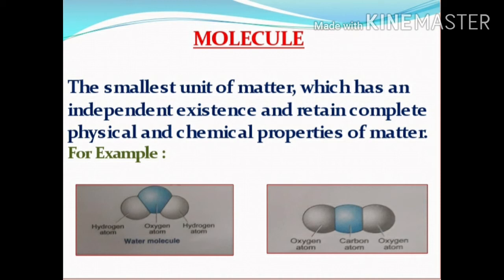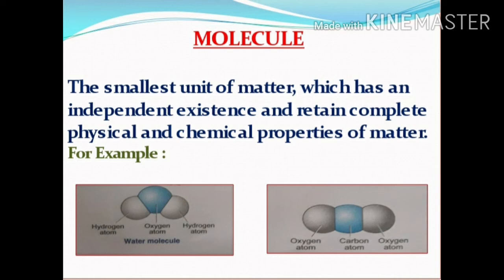If matter is made of two or more different elements, then the smallest unit of matter is called a molecule. The smallest unit of a substance which is capable of independent existence and shows all the properties of that substance is called a molecule. That is, the smallest unit of matter which has an independent existence and retains complete physical and chemical properties of matter. For example, a molecule of water.